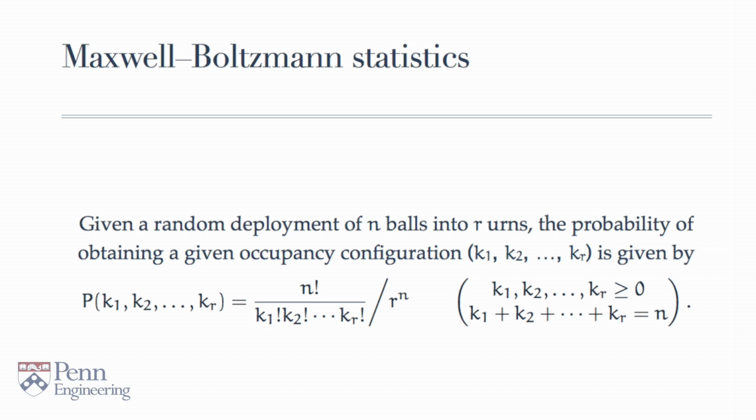The chances that in a random deployment of n balls into r urns, the probability that a particular occupancy configuration k1 through kr is seen is given by the ratio of the number of ways in which this occupancy configuration could be realized divided by the total number of ways of distributing balls into the urns.